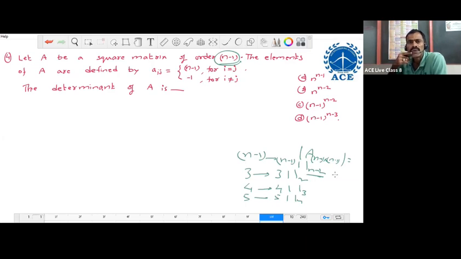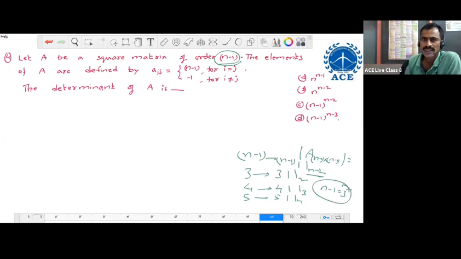Try to choose the answer by verification only. Take one particular order matrix, find its determinant value, and with the help of that, choose the answer by verification. We are given n minus 1th order, general order only. So let us choose a particular order matrix, that is, in place of n minus 1, we choose a particular number. Let n minus 1 equal to 3.